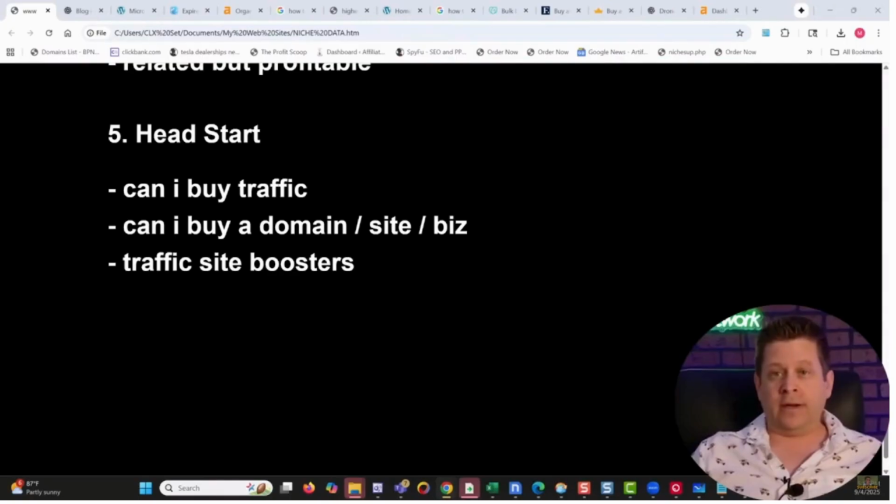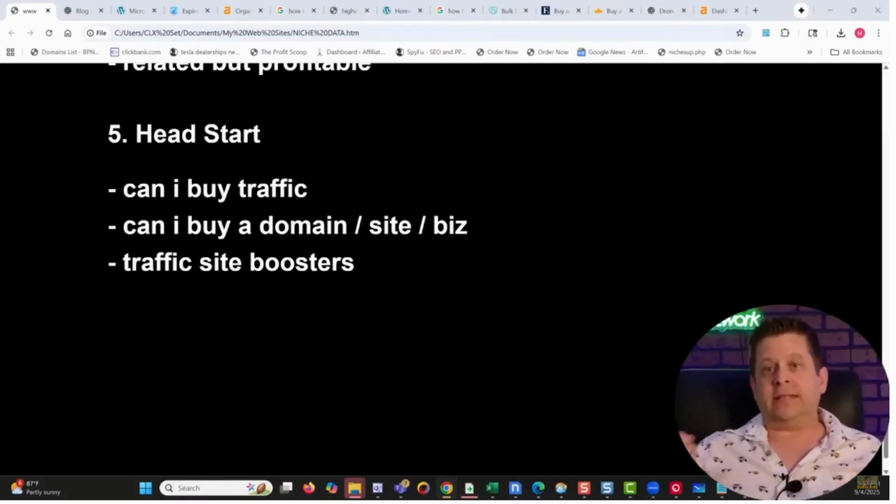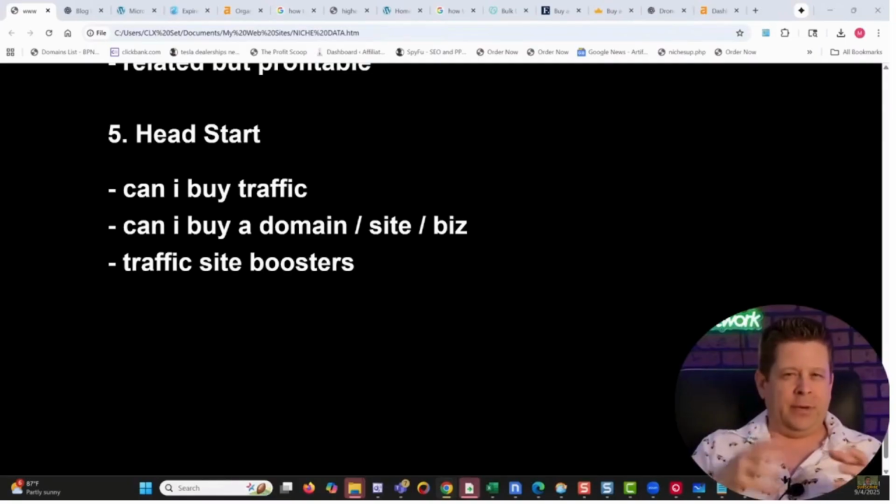We actually had one client who used one of our domains right out of the get-go. He shot up to 90,000 visitors a month, and I think he's still getting that much traffic today, 4 years after getting the domain. Now, of course, it took him work. He had to make content, but he was using AI to help him, so it wasn't super difficult, and he's able to get that traffic and monetize it. So it's kind of like building a jumpstart business, if you will.